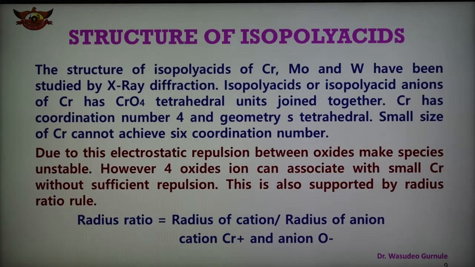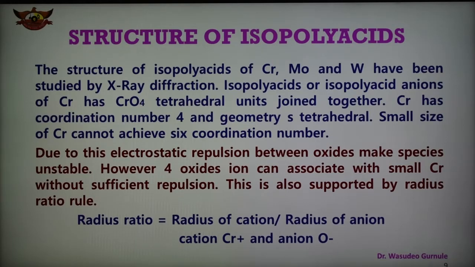The structures of isopoly acids of chromium, molybdenum or tungsten have been determined by the X-ray diffraction method. In this case it is observed that the isopoly acid or isopoly acid anion of chromium has CrO4 tetrahedral units. They join together, and chromium has coordination number 4 and the geometry is tetrahedral in case of CrO4.